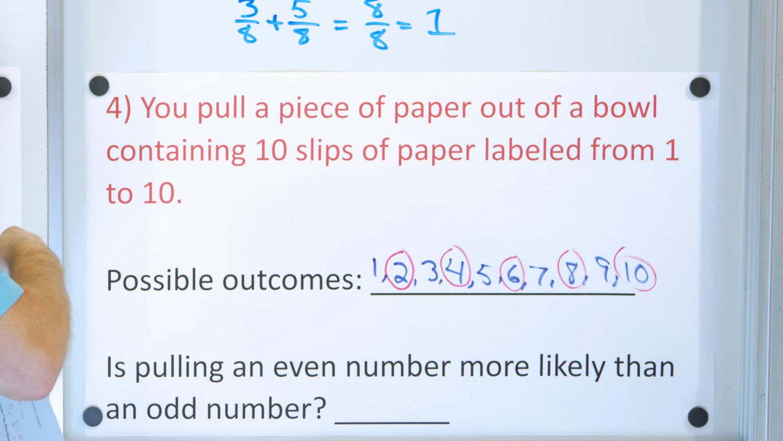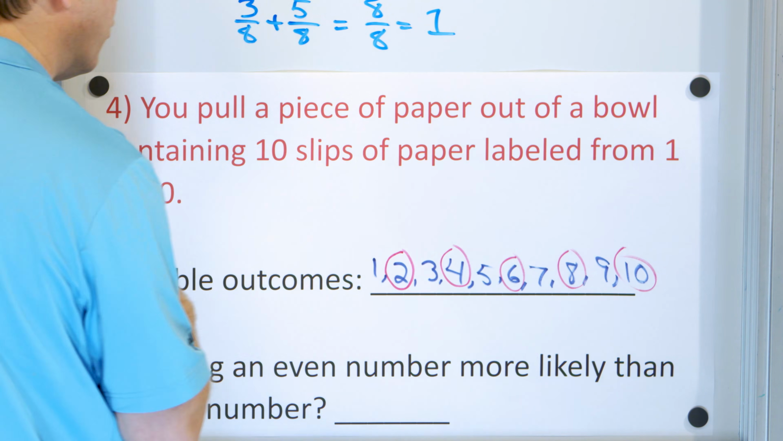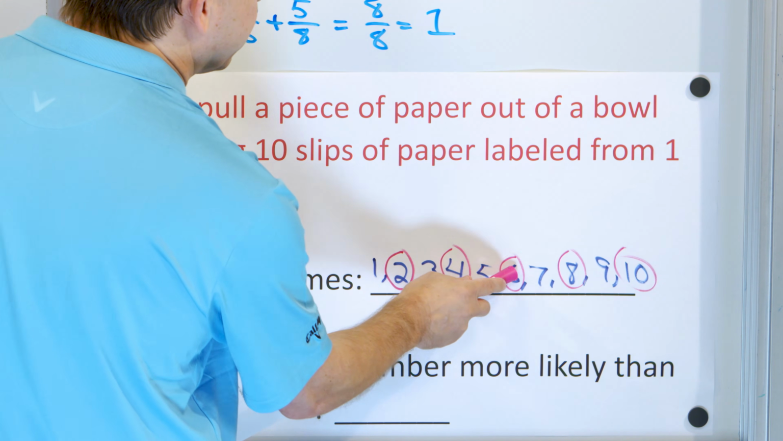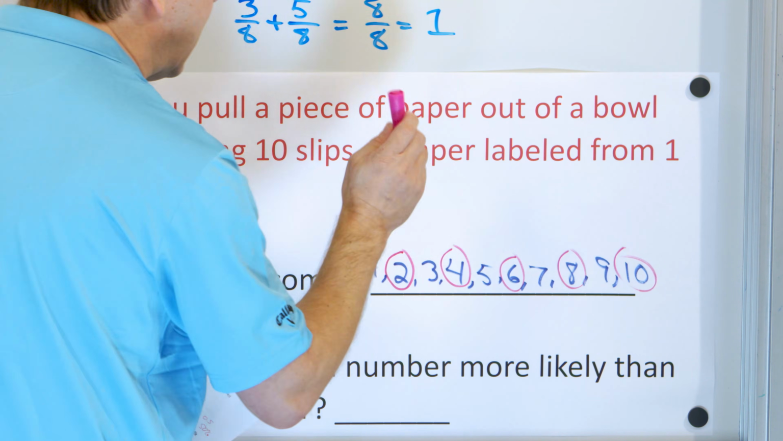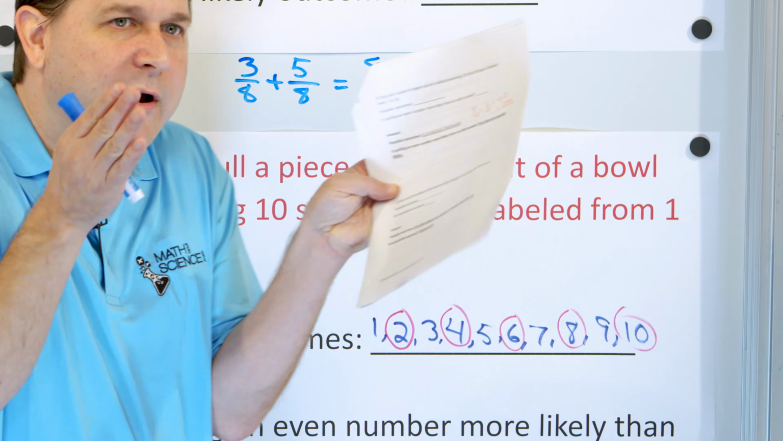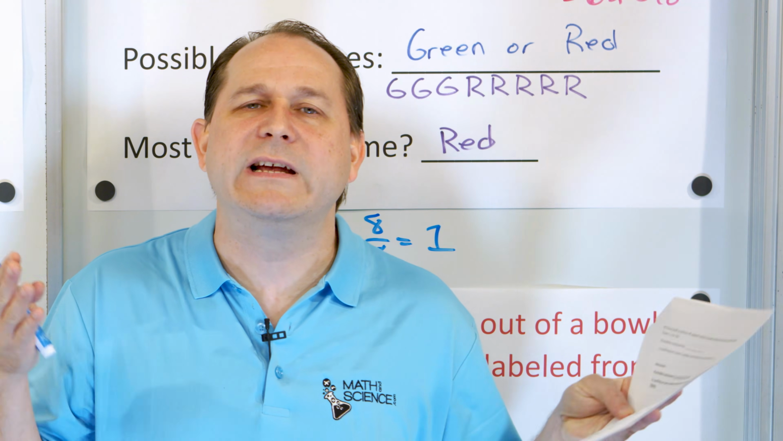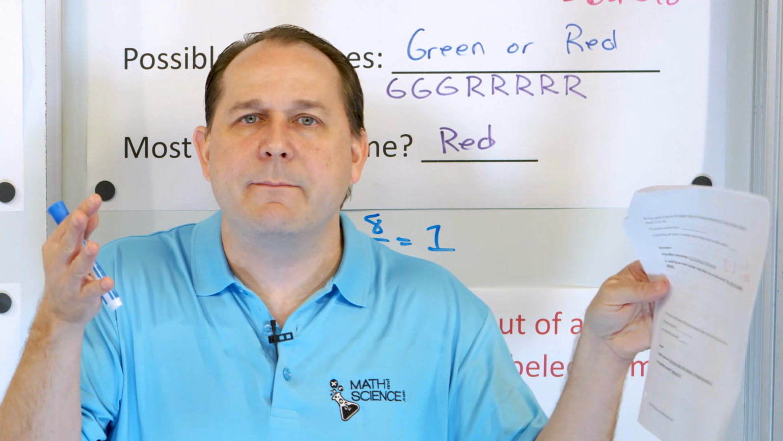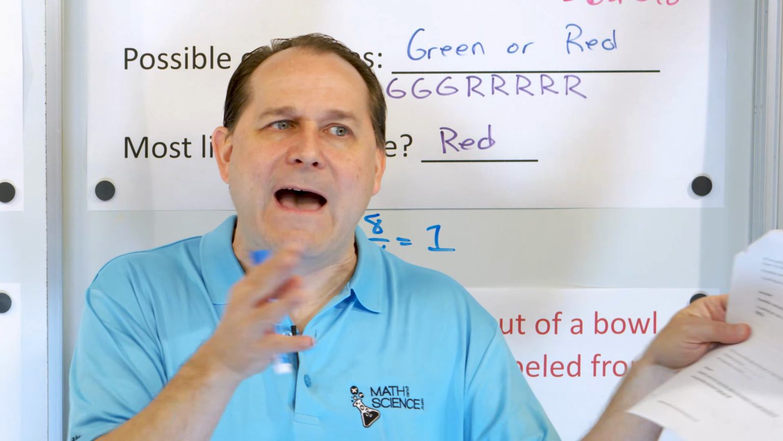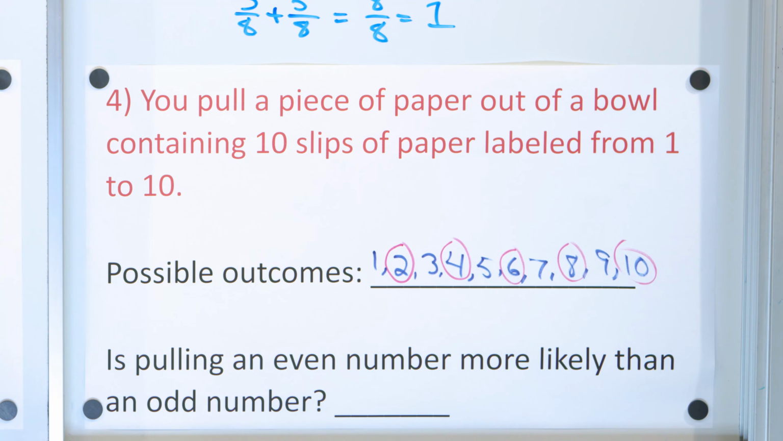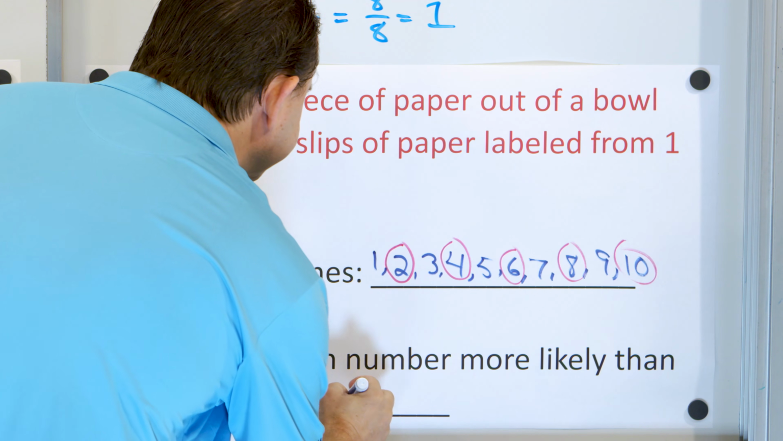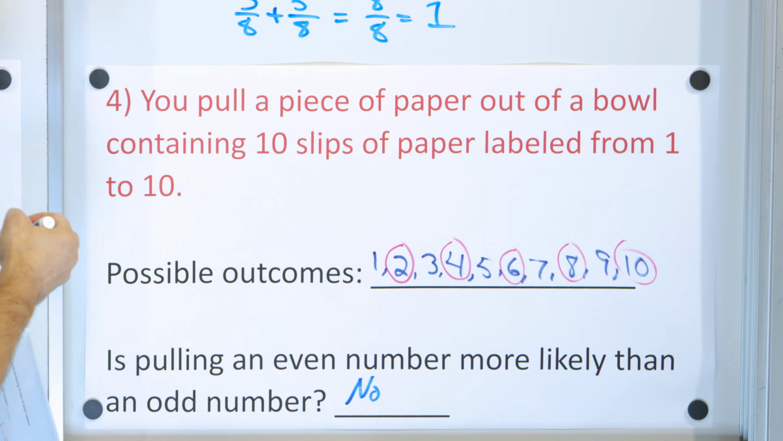So you have to look at what the problem is asking you. Pulling an even number, is it more likely or not? Well, I have 1, 2, 3, 4, 5 even numbers, but I also have 1, 2, 3, 4, 5 odd numbers. Because I have the same number of even numbers as odd numbers, then I'm equally likely to get even or odd, because in the bag, yes, there's a bunch of numbers, but half of them are even and half of them are odd. So is pulling an even number more likely than an odd number? No. They're equally likely.